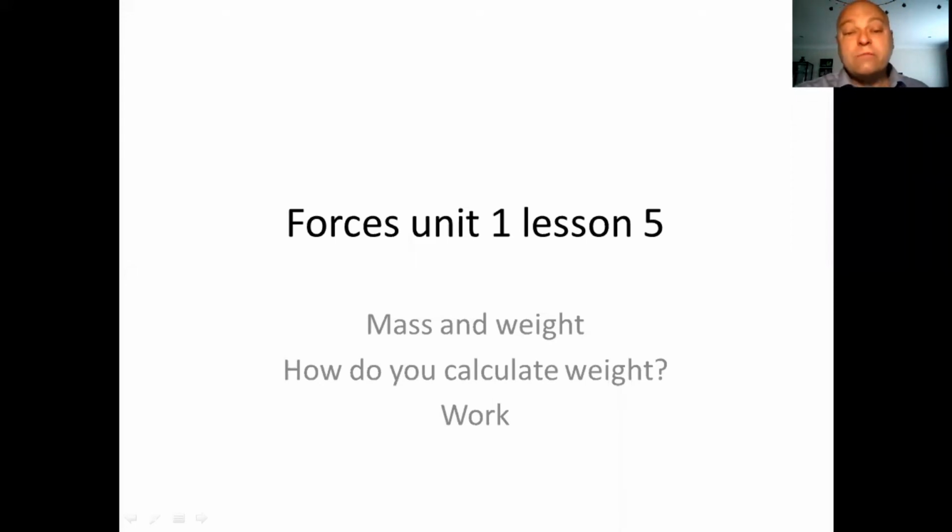Hello everybody, welcome to Forces Unit 1, Lesson 5. This lesson is about mass and weight, how you calculate weight and work.